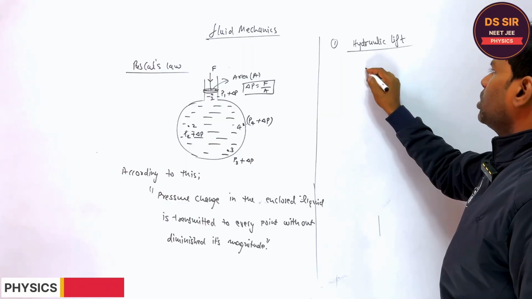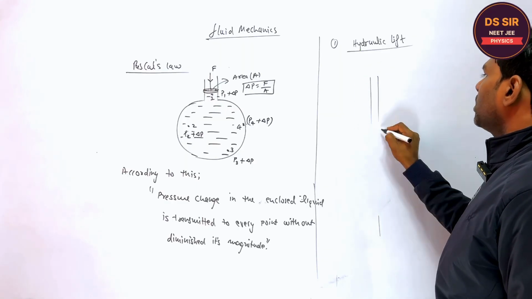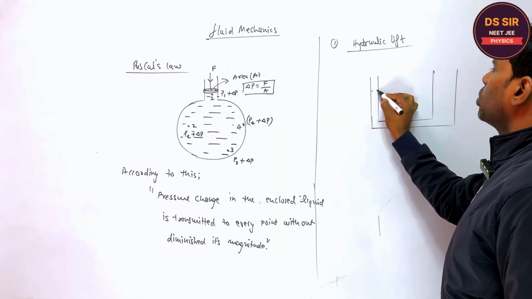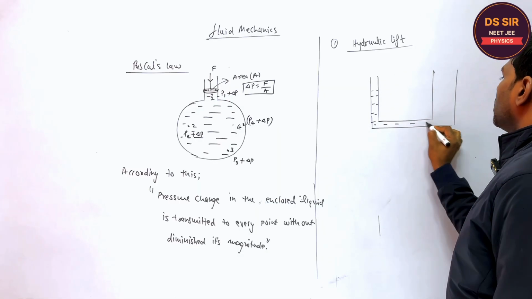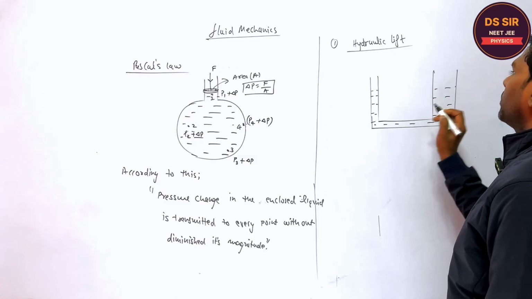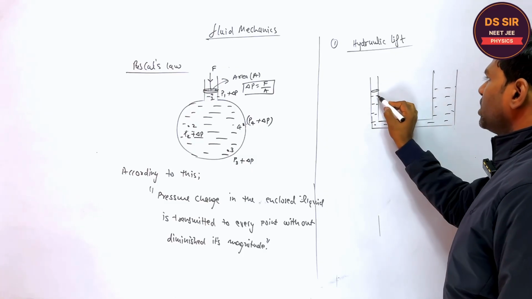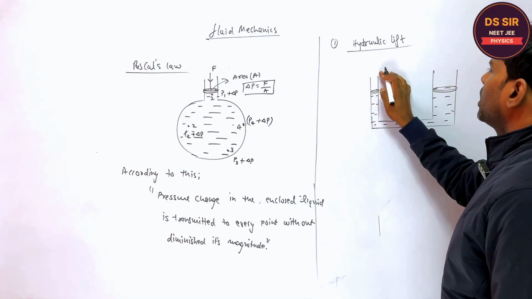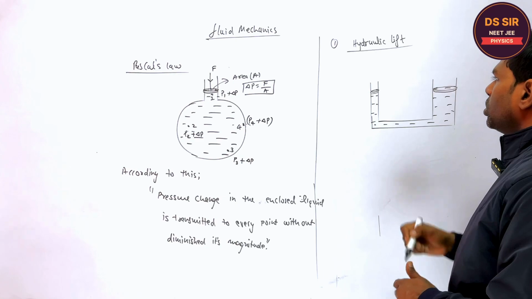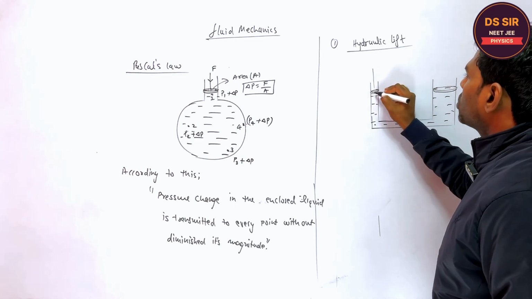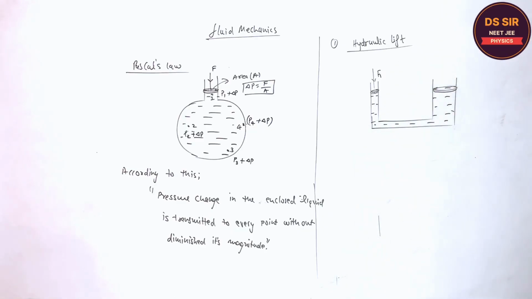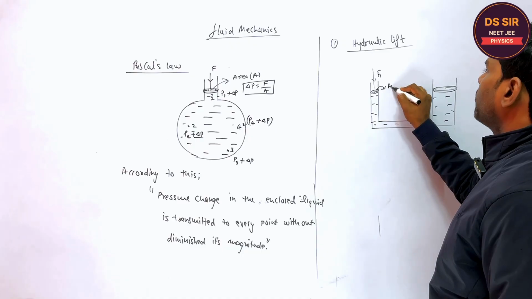I explained, so in the hydraulic lift, the simple block diagram is that the liquid is enclosed in the two columns, right? Suppose this is the smaller cross section, this is the bigger cross section. Is it clear or not? Like this, right? If this is the smaller cross section, we apply the small force F1, and the area is A1.